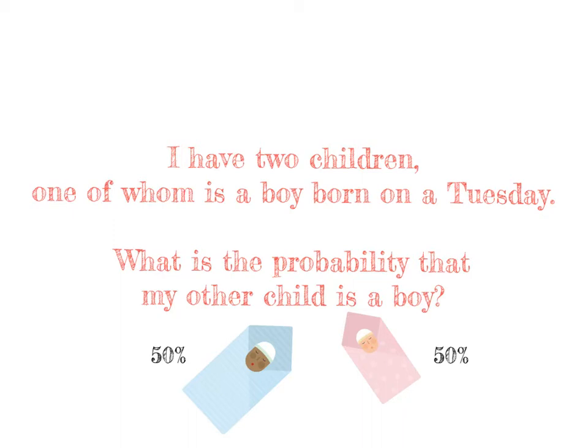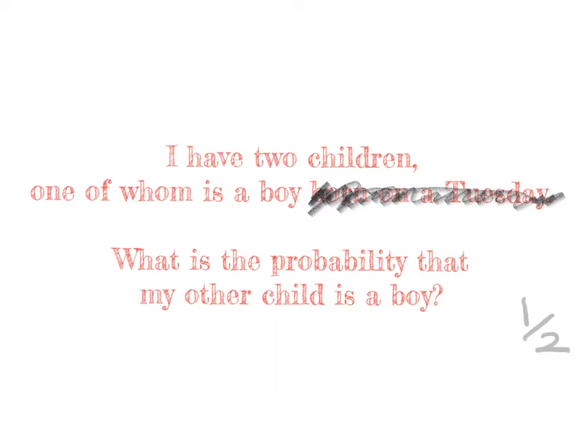But this is a hard question and I can't answer it straight away. So I'm going to replace it with a somewhat easier question by crossing out this question here. Okay, so we know the answer to this. We must know the answer. We have 2 children, one of whom is a boy. What's the probability that my other child is a boy? Everyone will tell you that the answer is 1/2. But they're wrong.